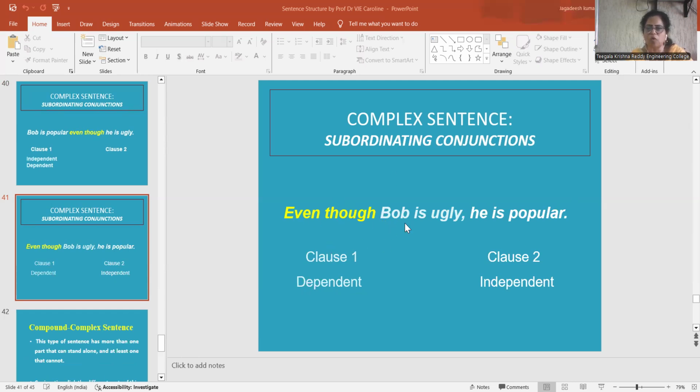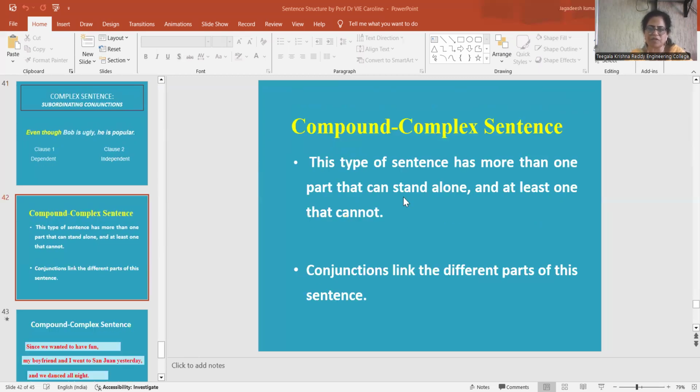So, even though Bob is ugly, he is popular. Now let us see, we have reversed the sentence. In this, let us observe, Bob is ugly. Though we have said the noun properly, Bob is ugly, still it is dependent because it is not completely conveying the meaning. So what happened if he's ugly? So, even though Bob is ugly, he is popular. So this is independent and it is started with the subordinating conjunction.